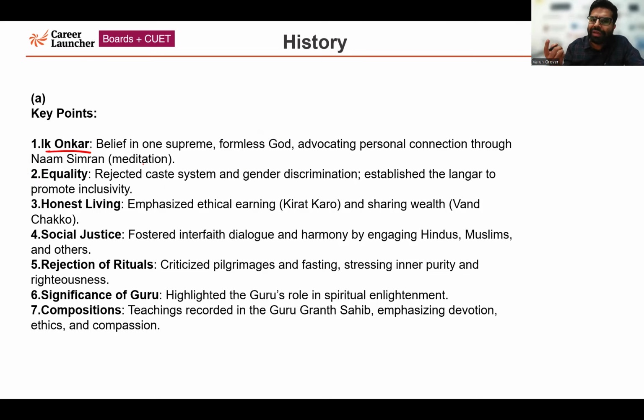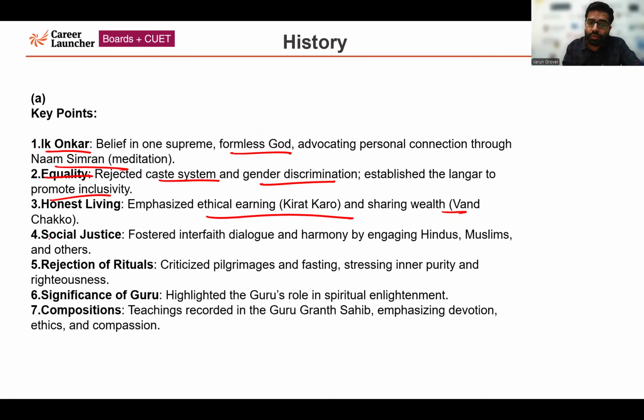Ik Onkar: he believed in one supreme, formless God. He advocated a personal connection through Naam Simran. Very importantly, he emphasized Naam Simran, meditation. Next, he focused on equality. You could have written about equality: he rejected the caste system and gender discrimination. He established the Langar system, which promoted inclusivity. Again, he emphasized honest living, ethical earning, Kirat Karo, and sharing wealth. His teaching of sharing wealth is basically Vand Chakko.